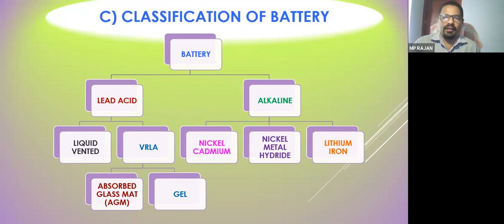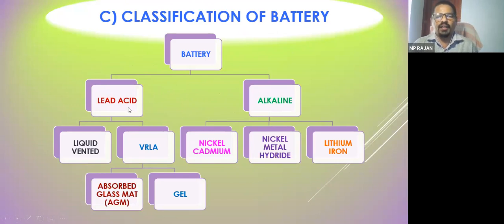Classification of batteries. Batteries can be classified mainly into acid batteries and alkaline batteries, depending upon the electrolyte condition. What is the type of electrolyte you are using inside the battery? Because the electrolyte is the most important part of a battery. So acid batteries are available and alkaline batteries are also available.